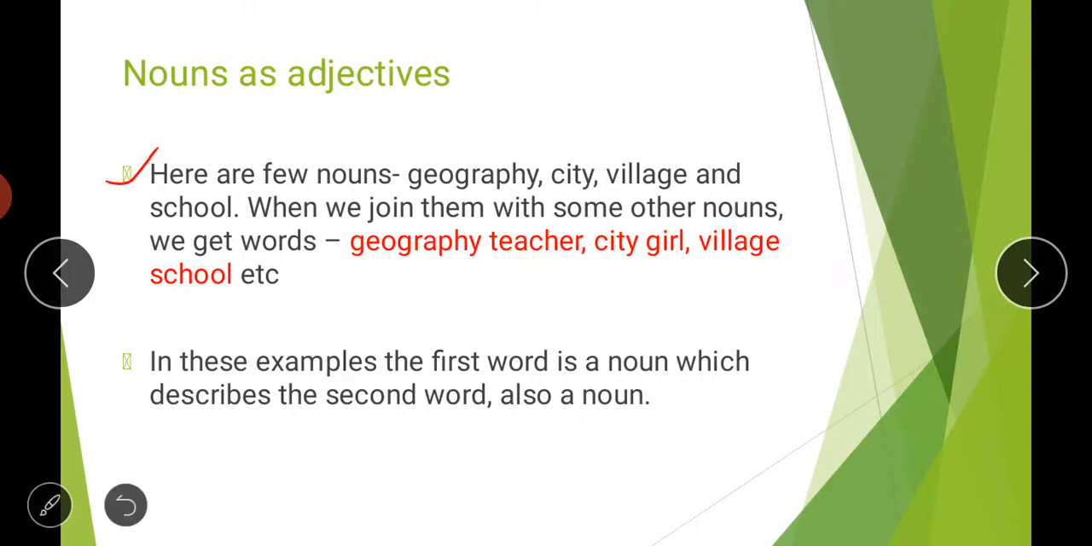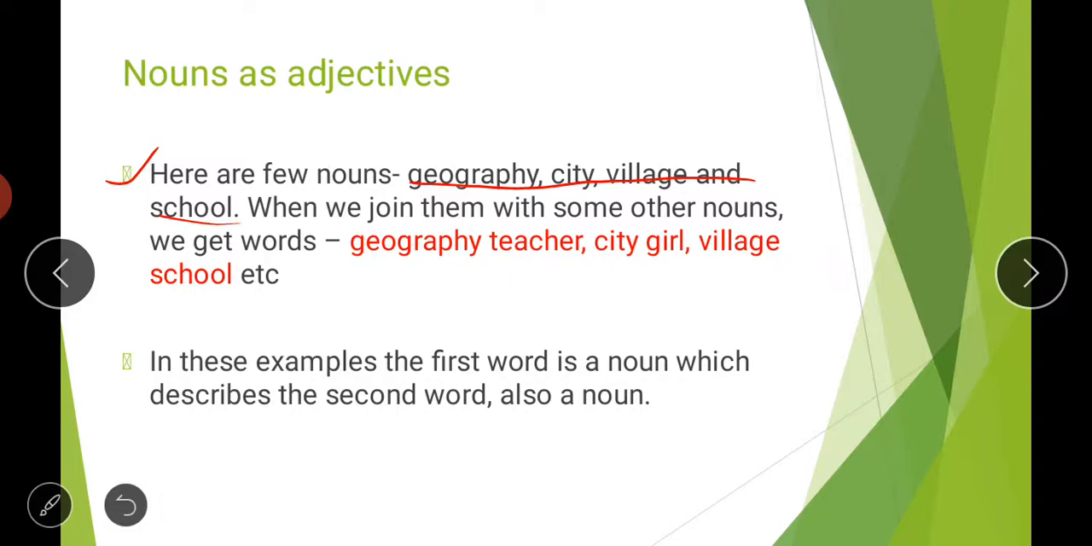Few nouns are given, like geography, city, village, school. These are nouns. Geography is the name of a subject. City and village are places, and school also is a noun. Then when we join them with some other nouns, we get words like geography teacher, city girl, village school, or village boy.